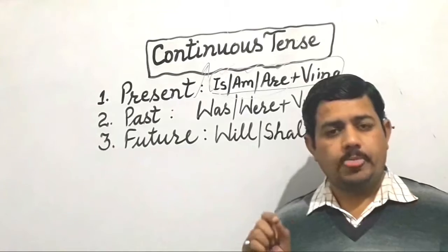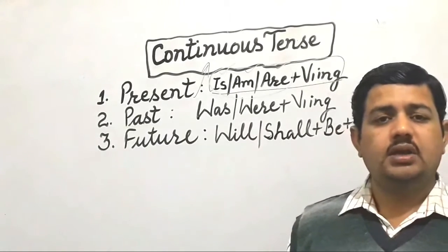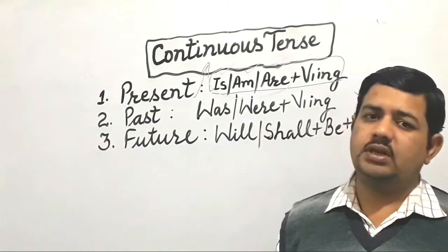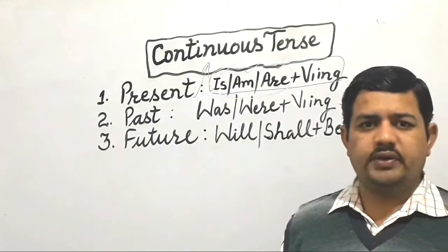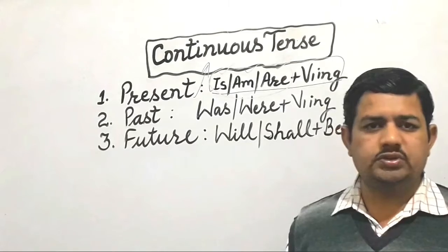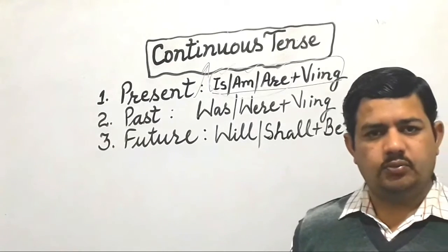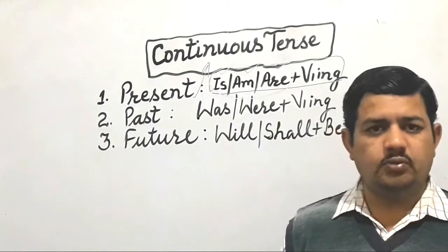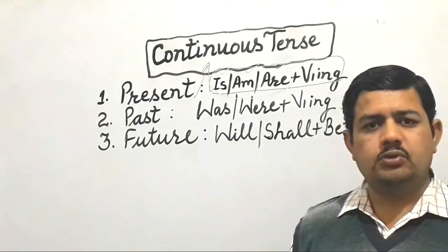See children, again important information. Ing is always used with the first form. You will never find it being used with the second form or third form. It is known as the progressive form also.